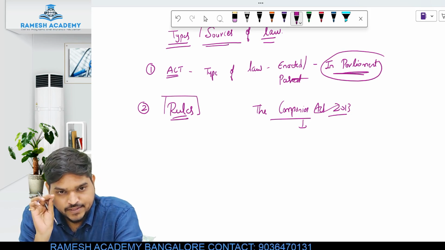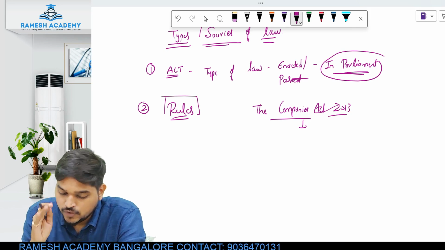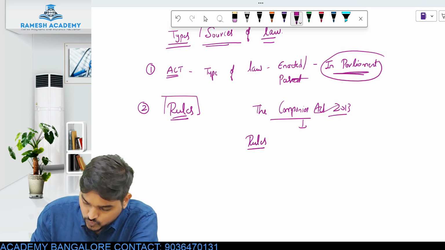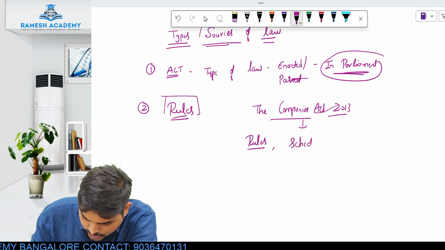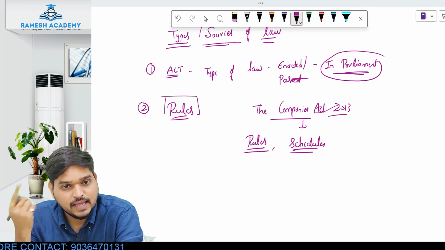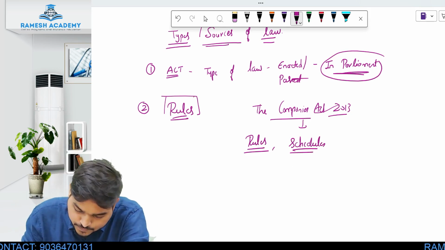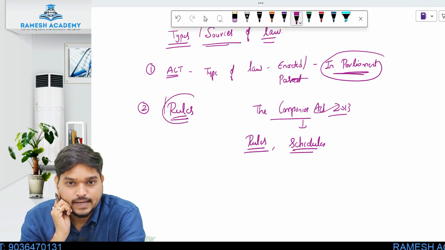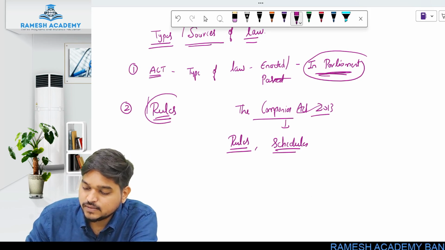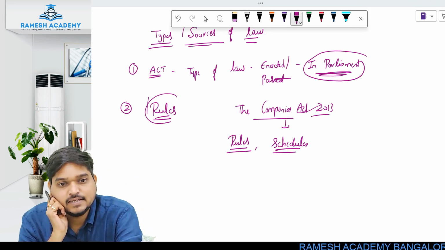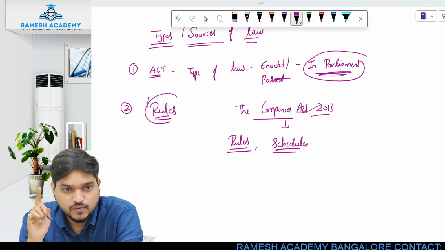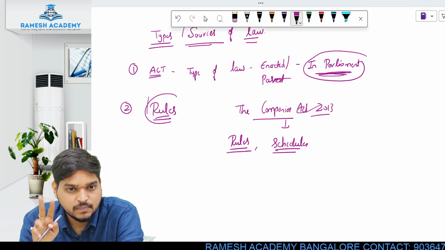If you want to actually understand the entire act, you have to read it along with the rules. You have to read it along with the schedules, right? Because there are certain things which are not given in the act, but they are part of your rules. Now what is the difference between act and rules? Act, I told you, is passed where? In the parliament. And when I say it is passed in the parliament, it means it is passed by taking the approval of Lok Sabha, the approval of Rajya Sabha,